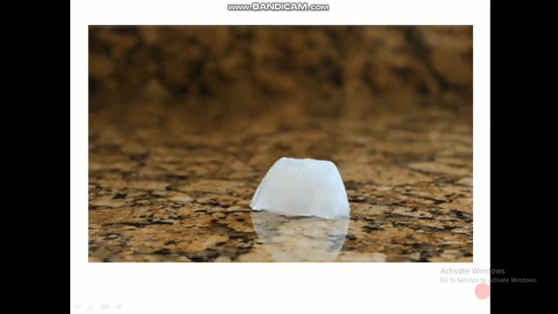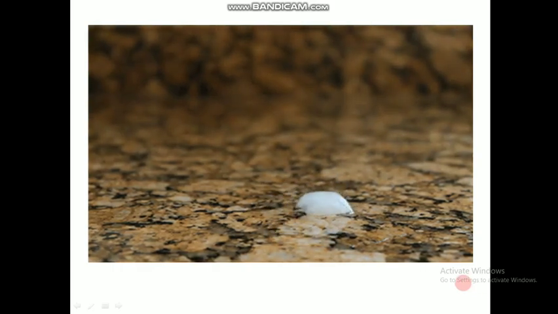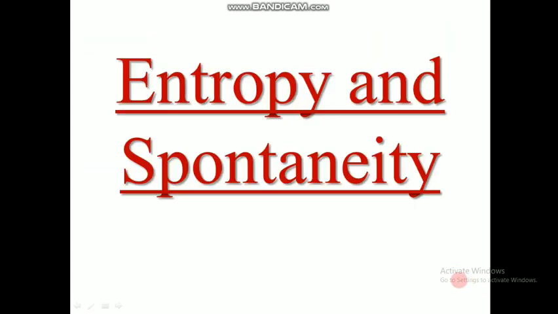So continuing this question about the driving force of spontaneity, we move to a new topic, which is entropy and spontaneity. This is a new term we are introducing now, which is entropy. First we will see what entropy is, and then how it is related to spontaneity.